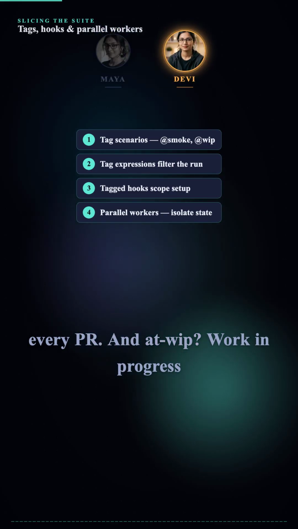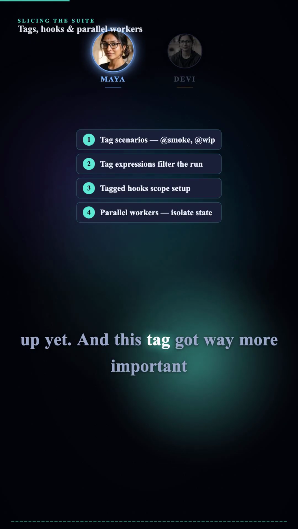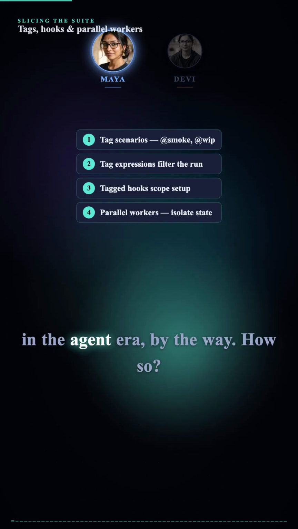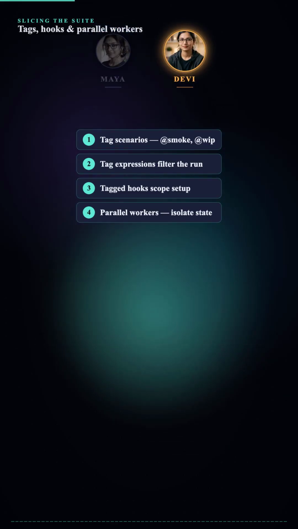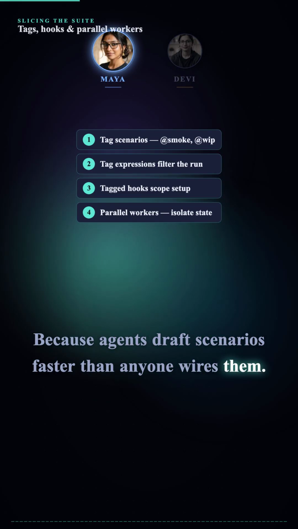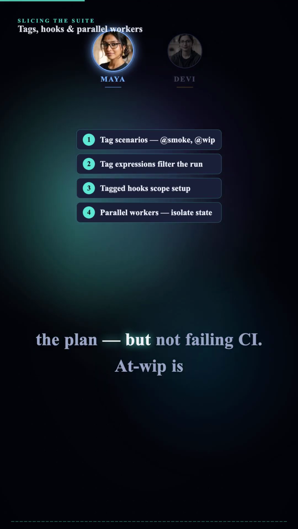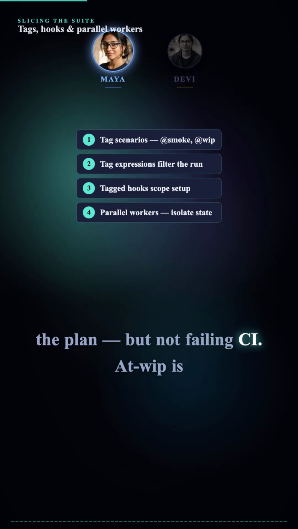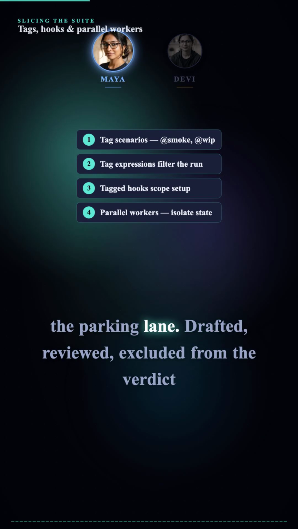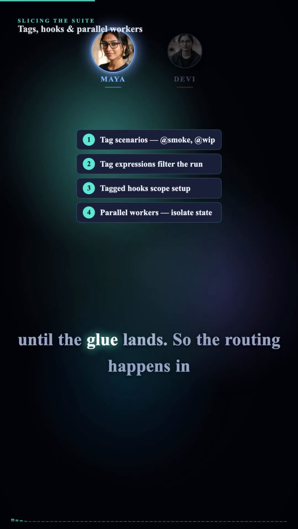And @wip? Work in progress. Scenarios that have been drafted but not wired up yet. And this tag got way more important in the agent era, by the way. How so? Because agents draft scenarios faster than anyone wires them. You want those drafts committed and visible. They're the plan, but not failing CI. @wip is the parking lane. Drafted, reviewed, excluded from the verdict until the glue lands.